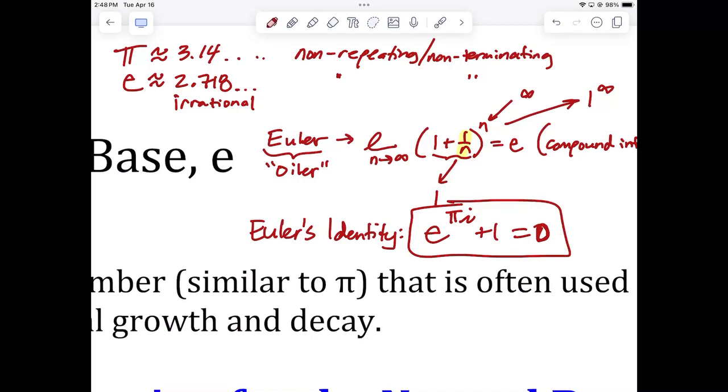And no, I'm not going to get it on my arm or my shoulder. I'm going to get it tattooed on my forehead backwards, like ambulance. So when I'm driving in an automobile, people look in the rearview mirror, guess what they see? They see it forward, e to the pi i plus 1 equals 0. I'm that passionate about it. Okay? All right. That was a joke.